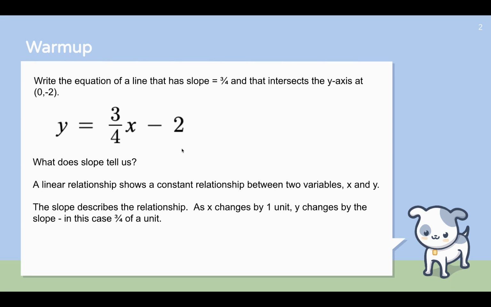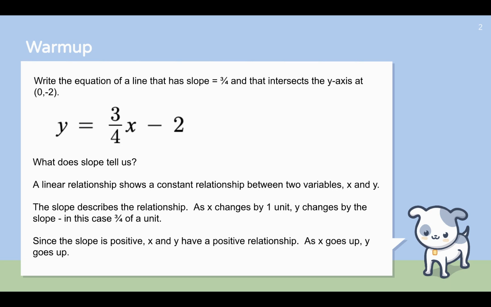So as x changes by 1 in this linear equation, y changes by 3/4. Since the slope is positive 3/4, x and y have a positive relationship.